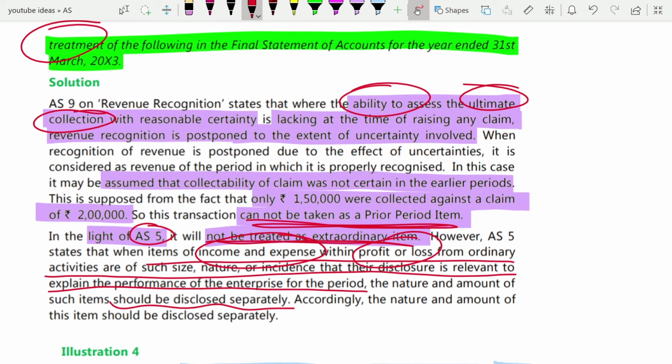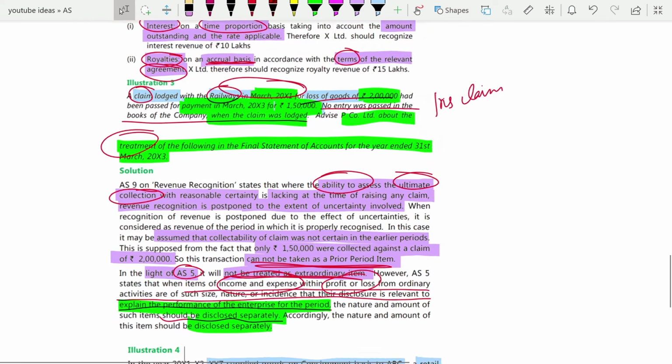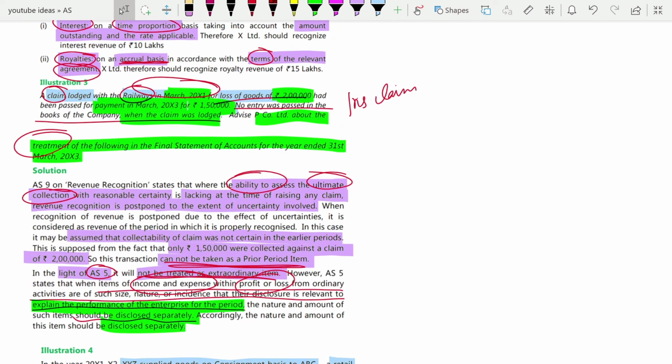So in case this 2 lakh rupees income you have got is a huge amount for your company, and because of this 2 lakh rupees the performance of the enterprise for the period can be explained, then in such case you will disclose it. This is what they tell in AS5. So you are going to disclose this item separately.